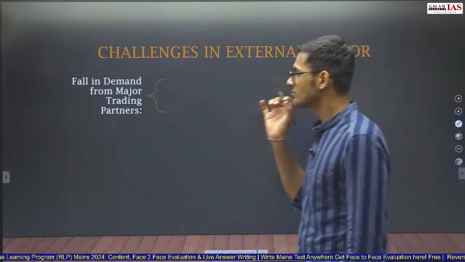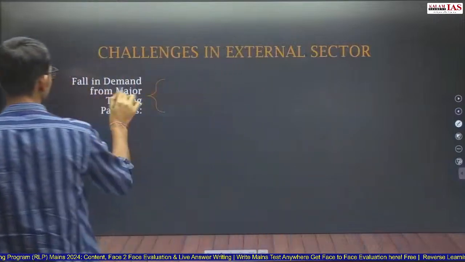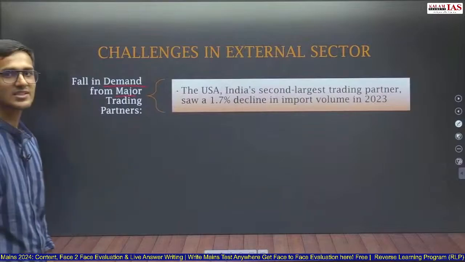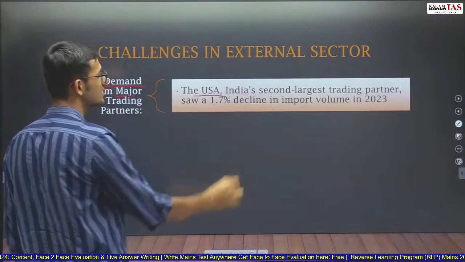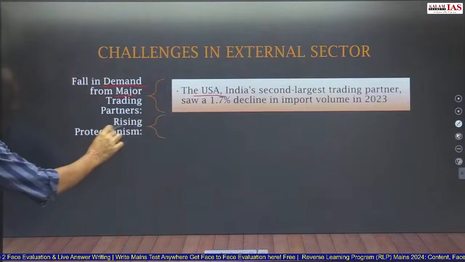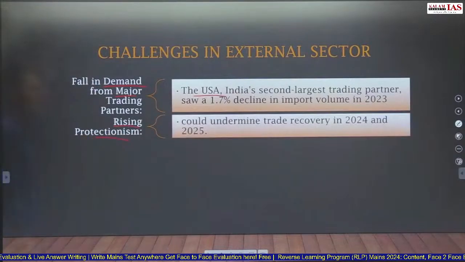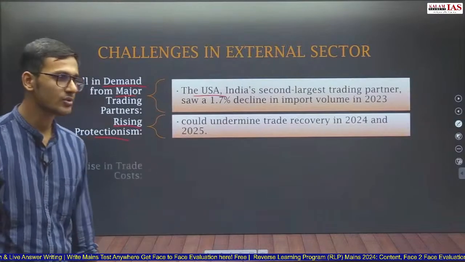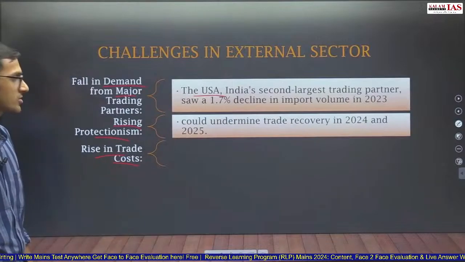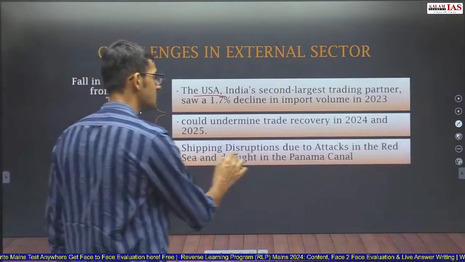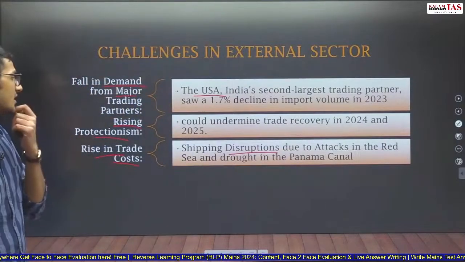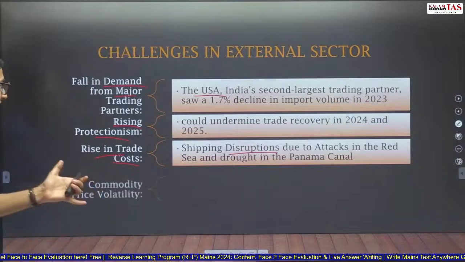So what are the challenges which are there in the external sector? First is fall in demand from major trading partners. It was seen that in recent years, India's major trading partners, for example, USA, there was a decline in imports of 1.7%. Rising protectionism in the world could undermine trade recovery in 24-25. So protectionism is rising in the world. Trade costs are rising in the world. Shipping disruptions due to attacks in the Red Sea and drought in the Panama Canal, etc. As a result, the trade costs in the world are rising.